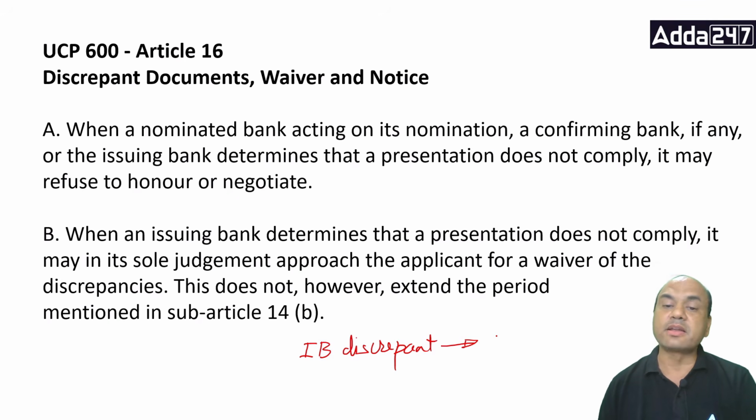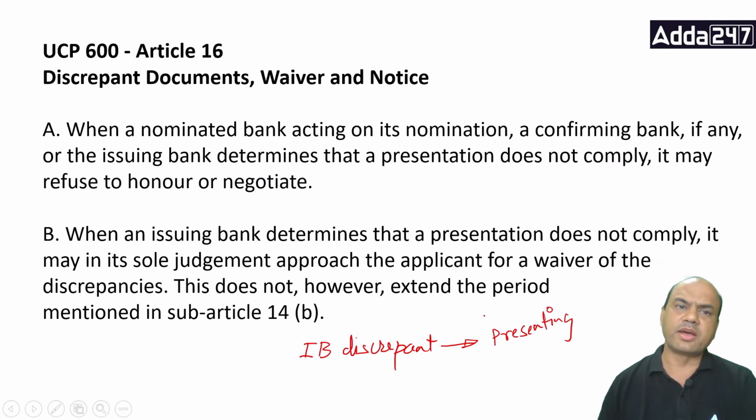To the presenting bank. It must send the message to whoever has sent the documents. Let's say, documents are discrepant. Immediately send it: documents are discrepant, and we have found these five or six discrepancies, whatever there are. So this is step number 1.